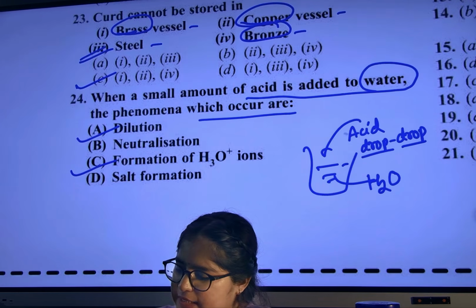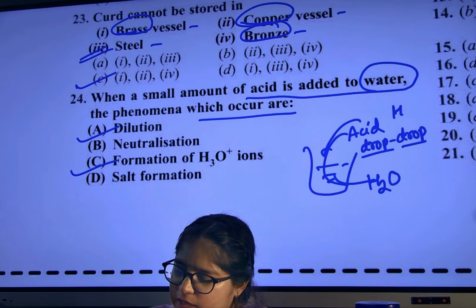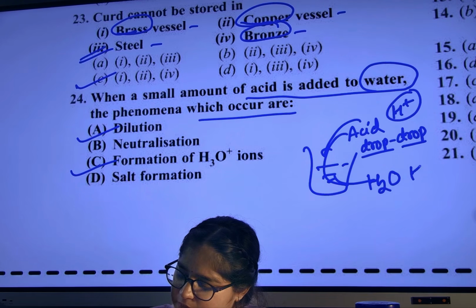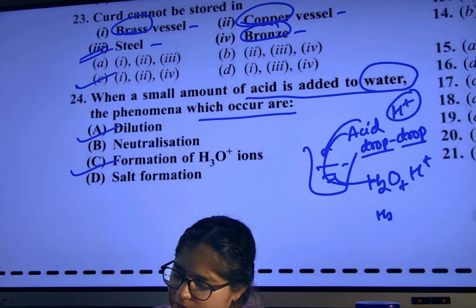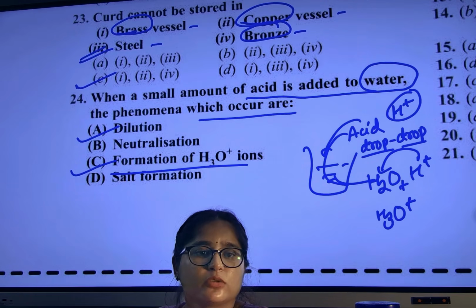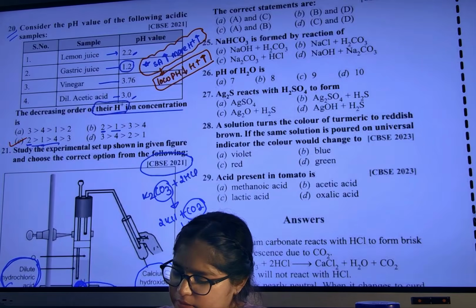Whenever we add acid to water, the acid will give H plus. So H plus, when combined with water, will become H3O plus. One hydrogen it has taken now, two hydrogens already there. So H3O plus. So the third option also. Which option will be right here?